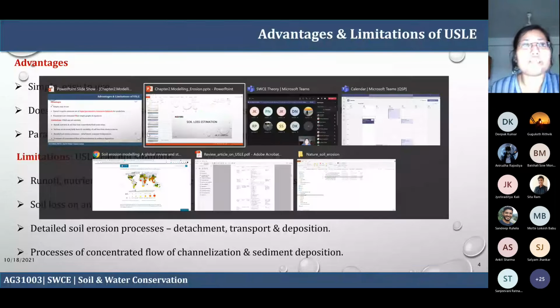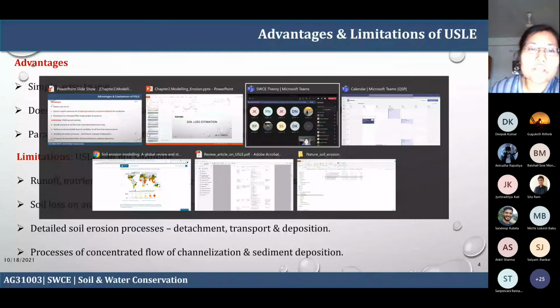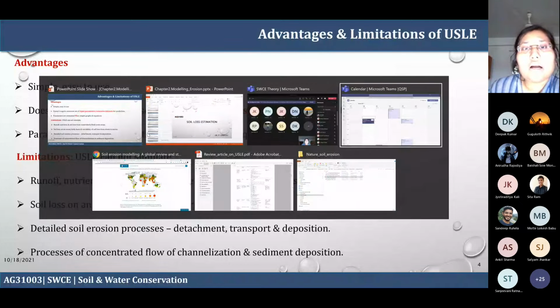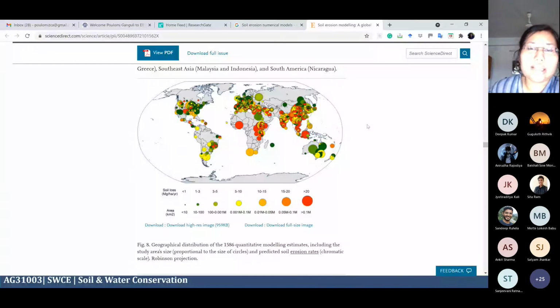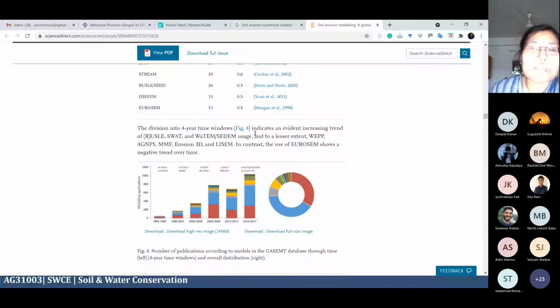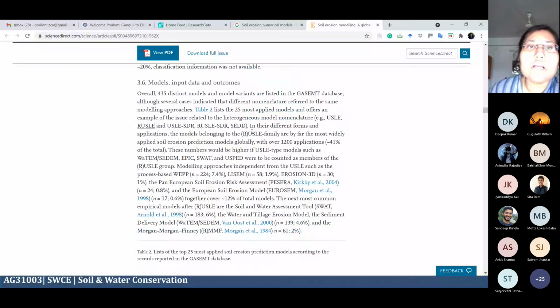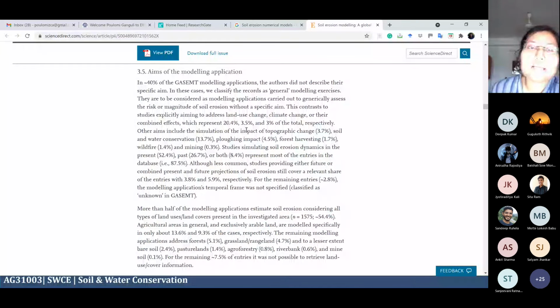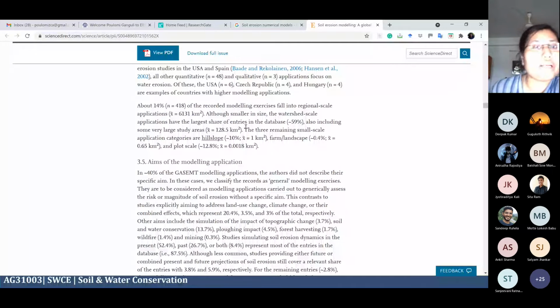I do not intend to show more. So you can see this is the spatial, or geographical, distribution of around 1,000 sites across the globe. They have estimated the soil erosion using USLE only. This is a research paper published by Elsevier in Science of the Total Environment. Elsevier publishers and ScienceDirect are generally considered to be very good in our domain.